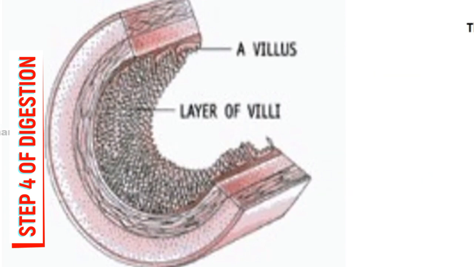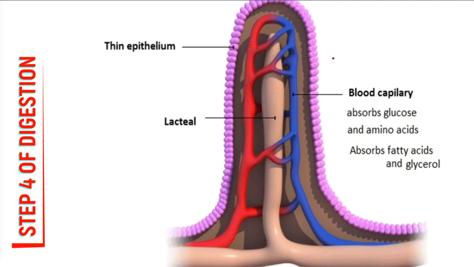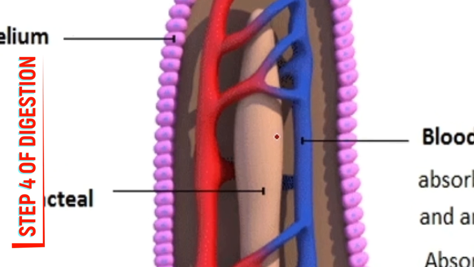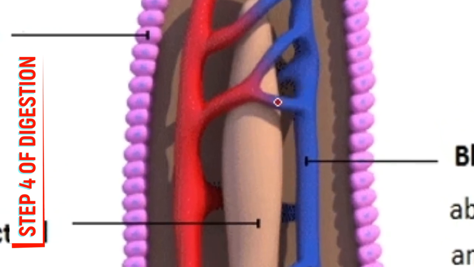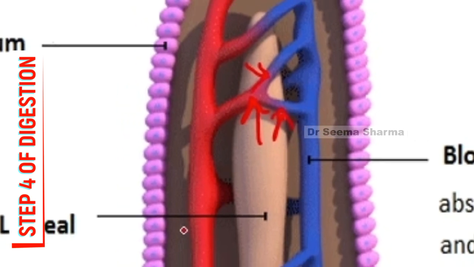And how are these villi doing it? For that, I want to take you to this singular finger-like fold, and singular is called villus. So each villus or each finger-like fold is surrounded by numerous very fine blood vessels called blood capillaries. And here, this is the place for the exchange of material. These simple soluble nutrients are taken into these fine blood vessels called blood capillaries. So these nutrients are passing from these finger-like folds into this fine blood capillary.